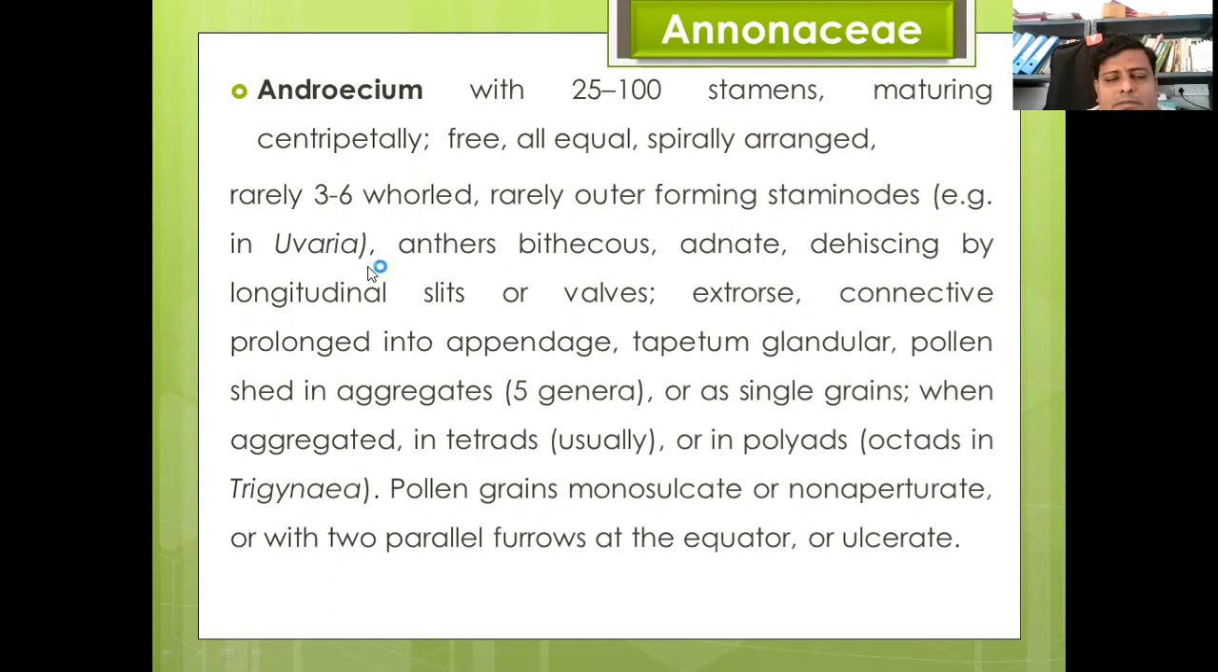Example, Uvaria species. Anthers bithecous, adnate, dehiscing by longitudinal slit, extrorse, connective prolonged into appendages, tapetum glandular, pollen shed in aggregate or single grains. When aggregate, in tetrads or in polyads. Octet in Trigynia is given. Pollen grains monosulcate or non-aperturate, or with two parallel furrows at the equator, or ulcerate.